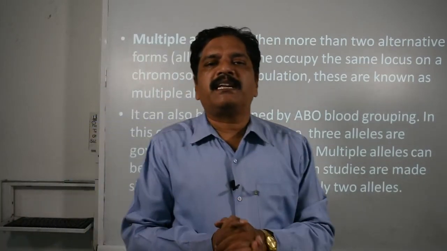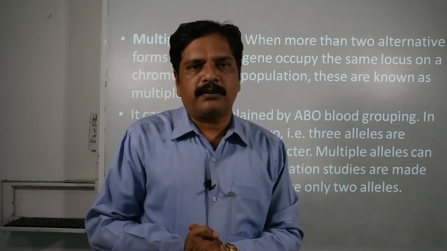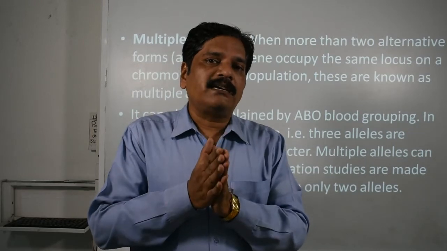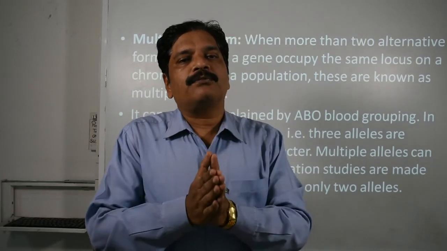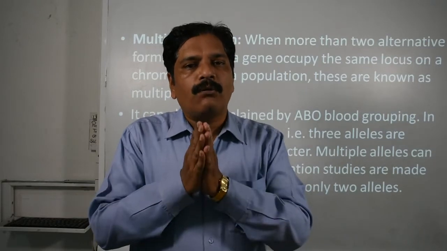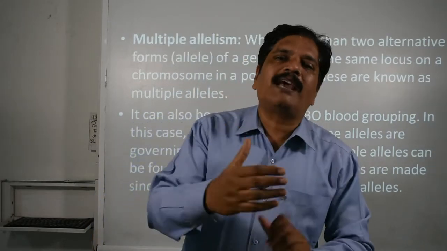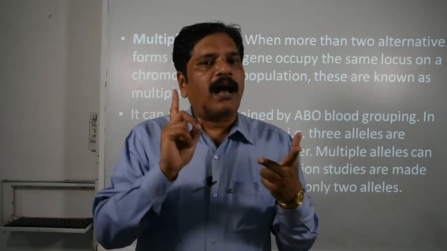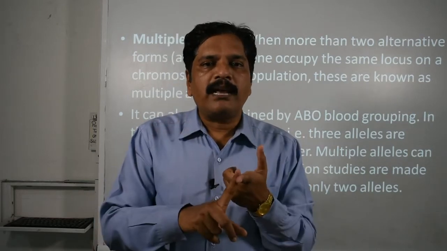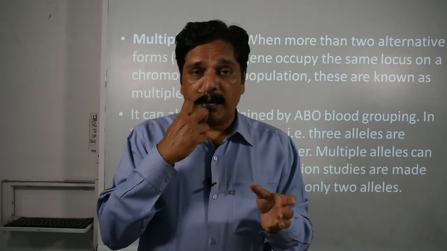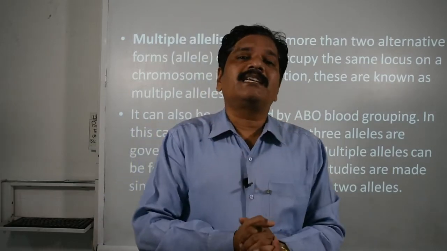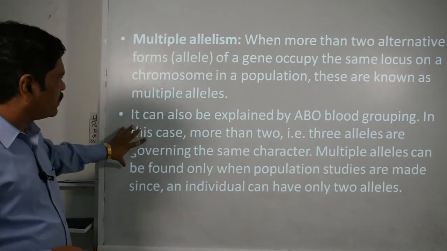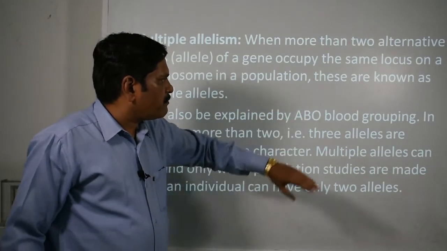Similarly, again we can take the example of human blood group, that is the ABO. To decide the blood group A or B or O, more than two alleles are there, like IA, IB, i. So this way you can see that more than two alleles are there, that's why we call it multiple allelism. It can also be explained by ABO blood grouping.